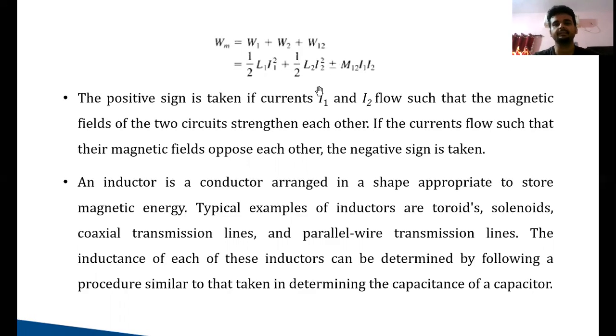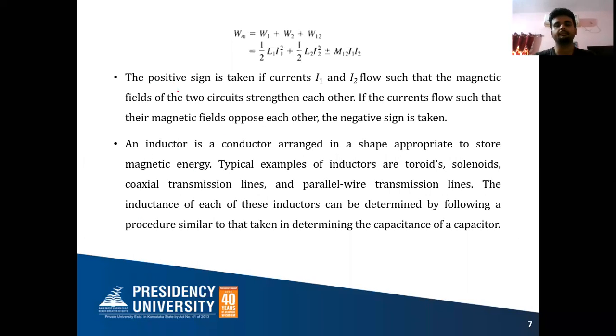plus minus. Why plus minus? What is the meaning of plus minus? If the mutual flux is aiding or opposing, depending on that, you have to use this sign convention, plus or minus. Plus means both the fluxes are aiding each other. Okay. Minus means both the fluxes are opposing each other. Aiding polarity, opposing polarity. These things you'll learn in detail in network theory. It is written here, the positive sign is taken if the currents I1 and I2 flow such that the magnetic fields of the two circuits strengthen each other. If the currents flow such that the magnetic fields oppose each other, the negative sign is taken.